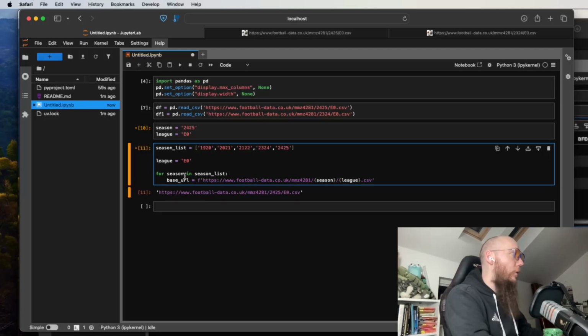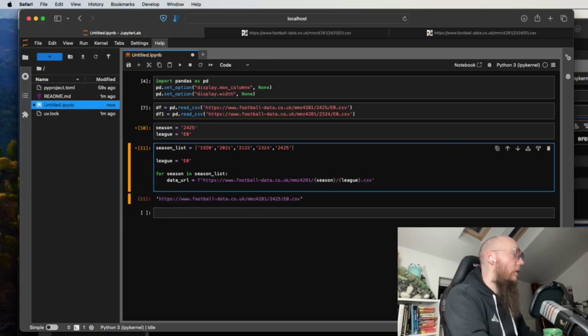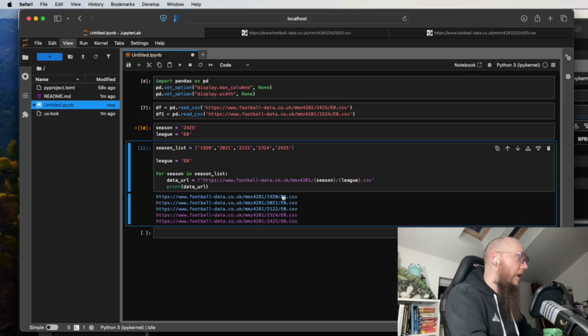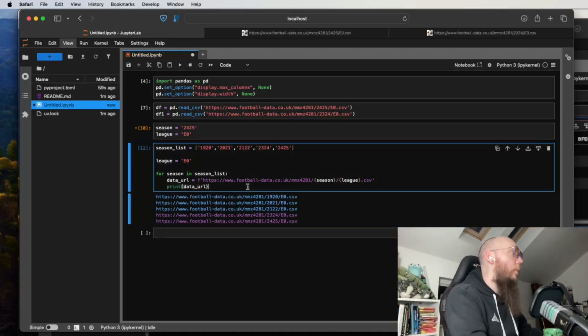That is no longer our base URL, actually, is it? What we're going to say is that this is now called league URL. Oh, let's call it data URL. Let's just check for ourselves that this works. So we're going to print data URL. And if we do that, we get out all of the data URLs that we are interested in.